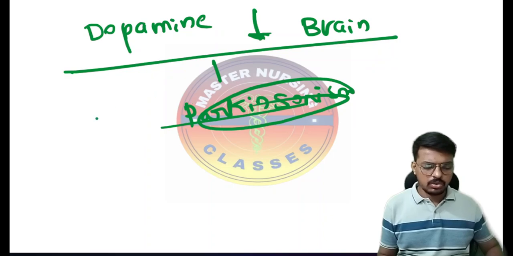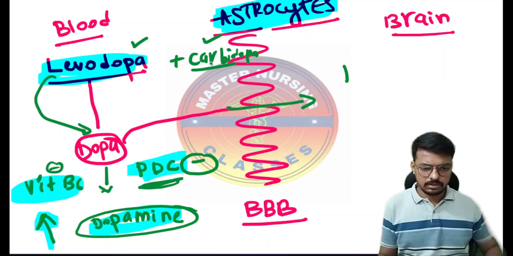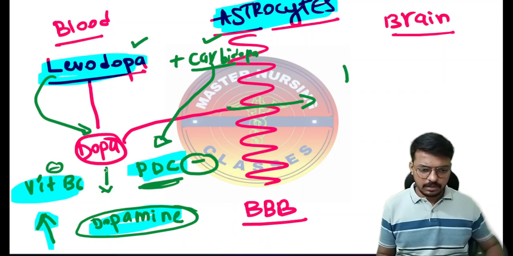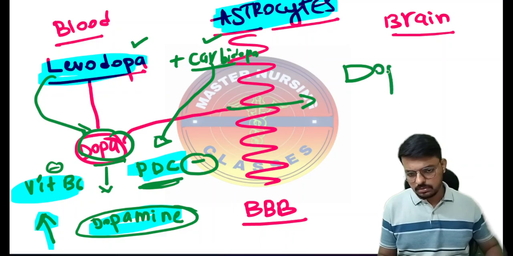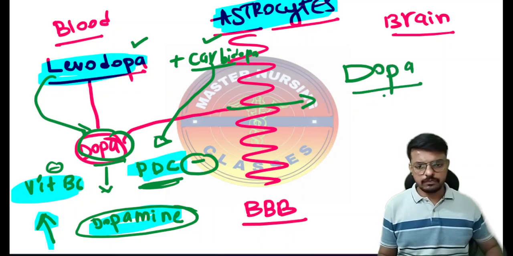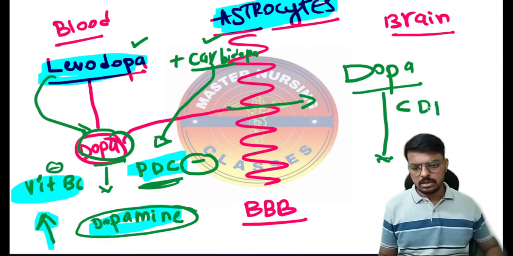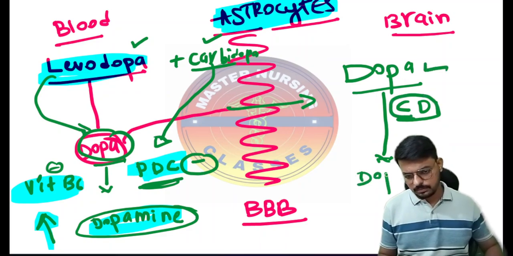So I don't want the dopamine to increase in the blood; I want it to increase in the brain. So I am giving carbidopa. What is it doing? It prevents the peripheral conversion of dopa to dopamine and increases the amount of dopa. This dopa crosses the blood-brain barrier and comes to the brain, where the central decarboxylase enzyme converts the dopa to dopamine.